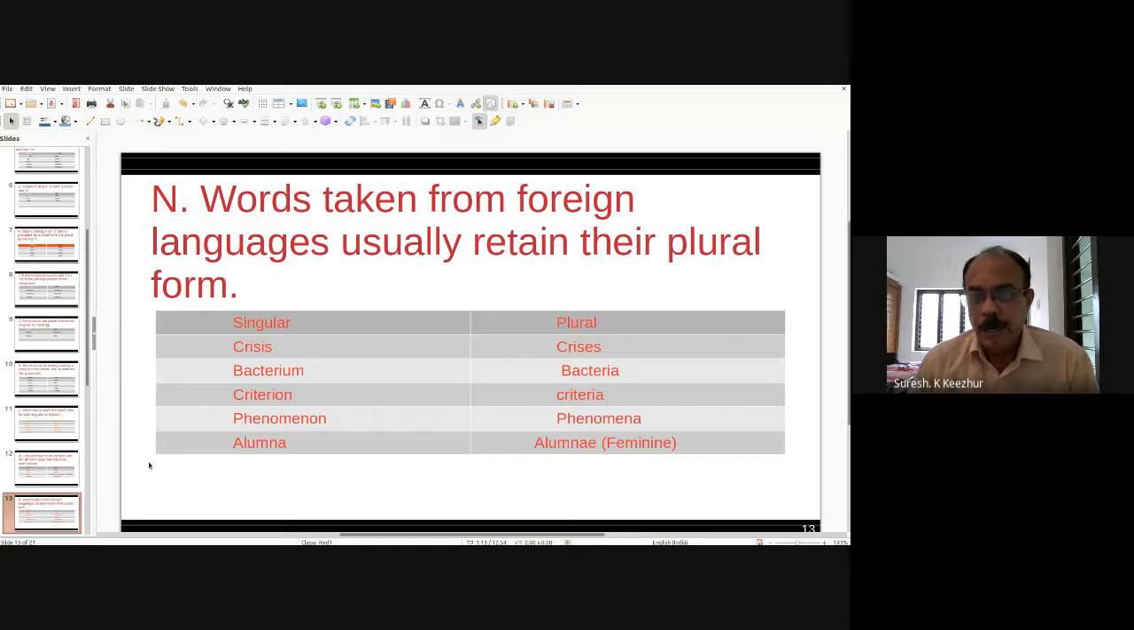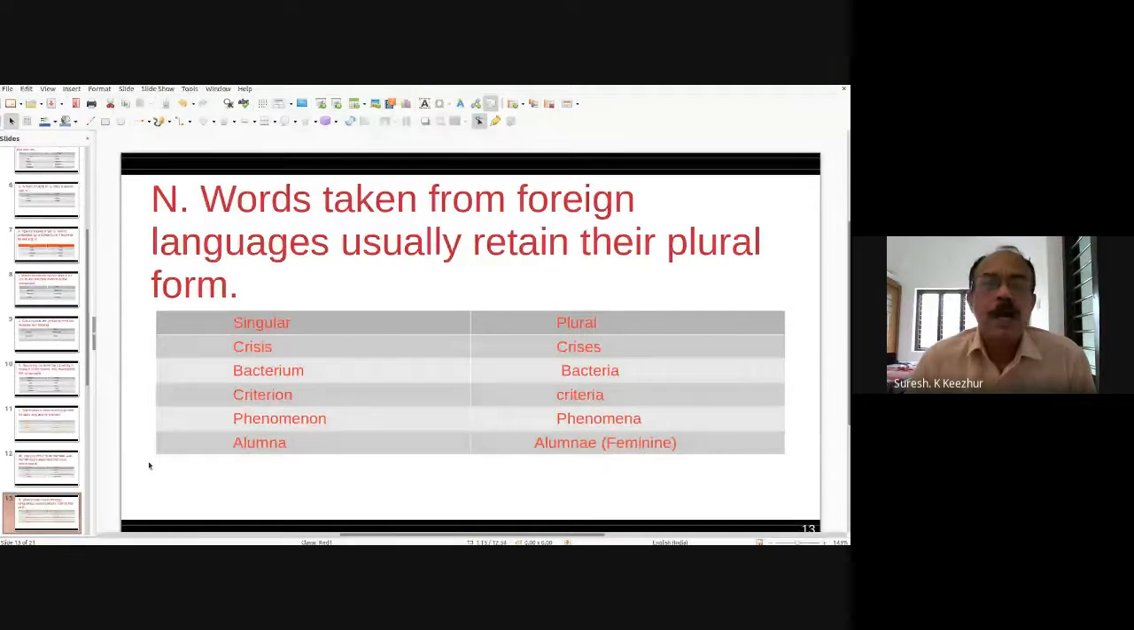In the same way, phenomena, we always use phenomena. It is one of the natural phenomena. But phenomena is a plural form. If there is only one, it is phenomenon. Phenomenon, phenomena. It's a natural phenomenon. Phenomena means a lot of phenomena.